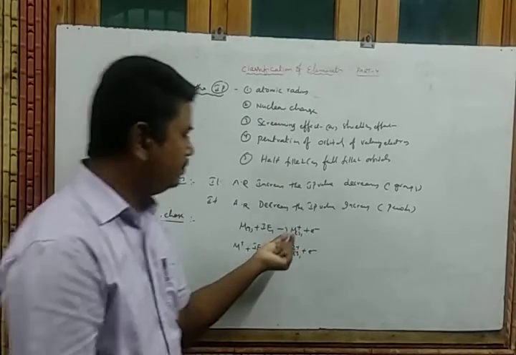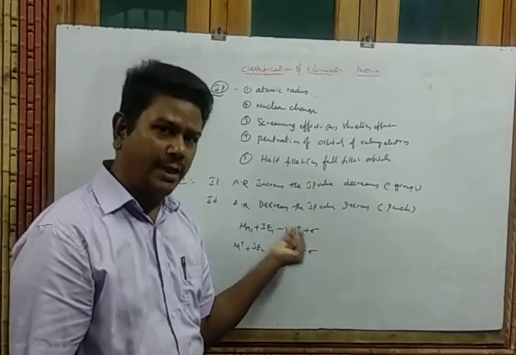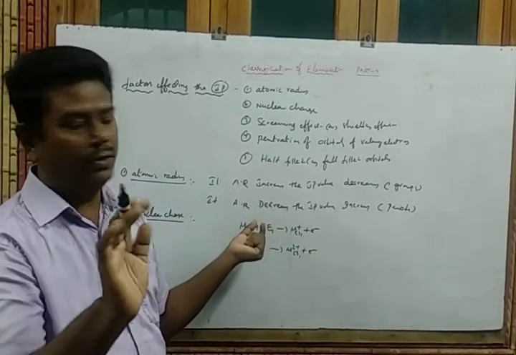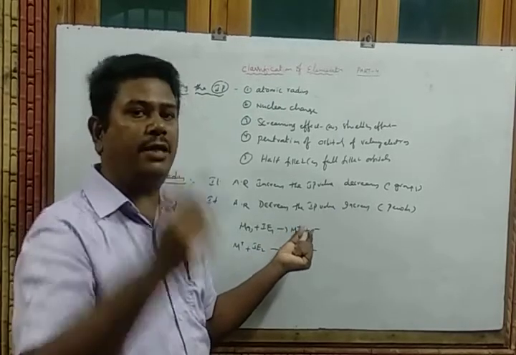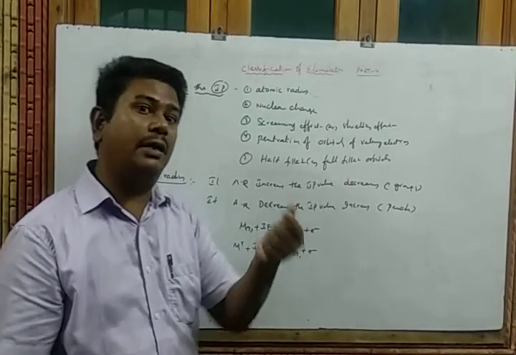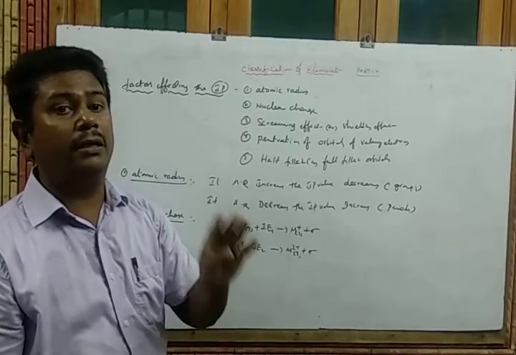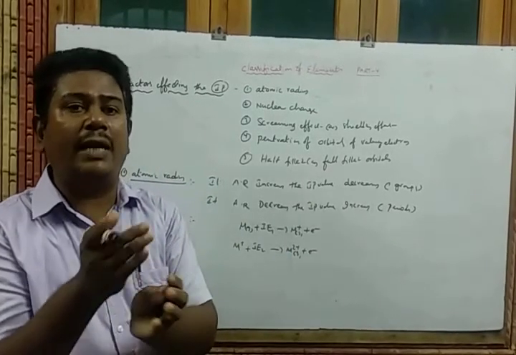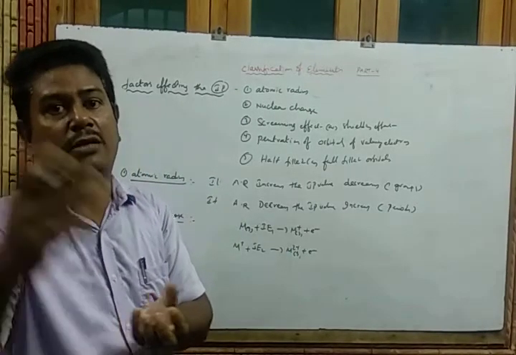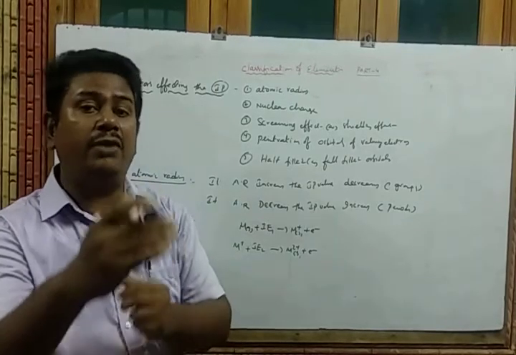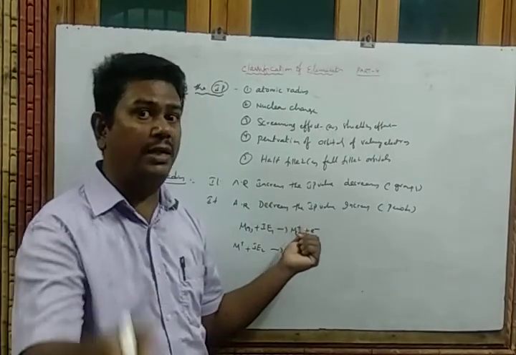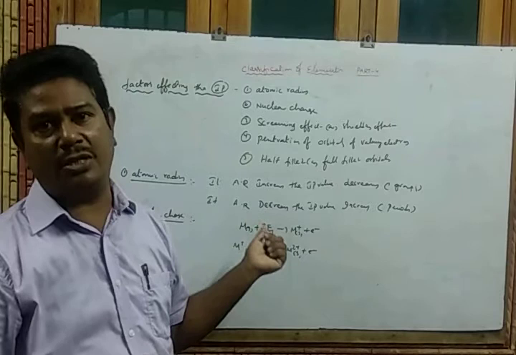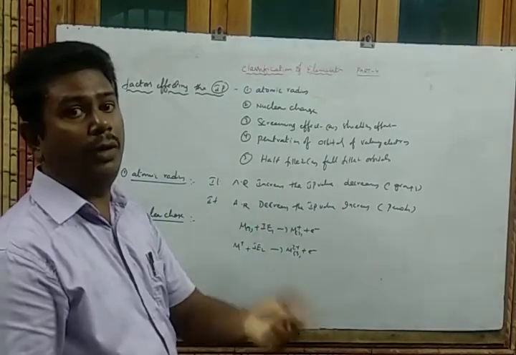So observe here, while you are removing an electron, the number of electrons in the neutral atom decreases, but the protons remain the same. From that one, if you want to remove another electron, then electron number decreases some more, but the protons remain the same. So whenever the protons remain the same, then what happens? The force of attraction on the outermost electron increases. So we require more energy than the first one. That's why previously I told that the secondary ionization potential is greater than the primary ionization potential.